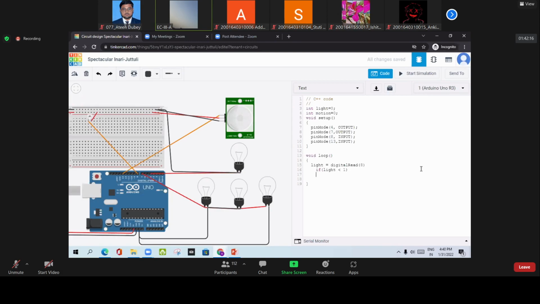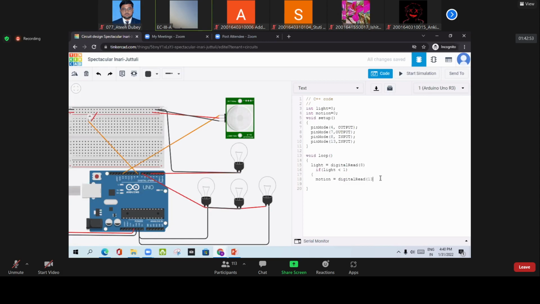So definitely if it is night, the brightness of the street lamp should be low if there is no person. Now I am going to make another read, that means motion equals, I am going to read the signal of this PIR sensor. So digitalRead, I am reading this value, digitalRead of pin number 13.